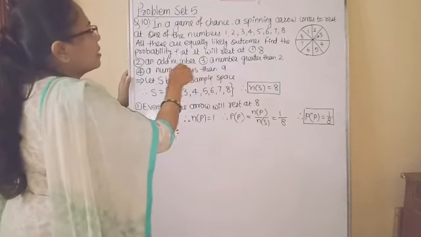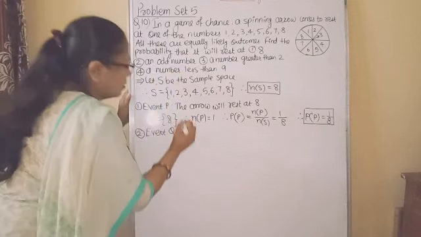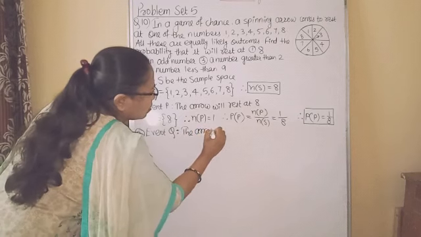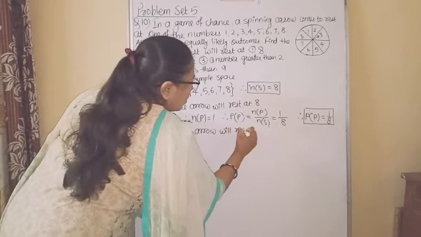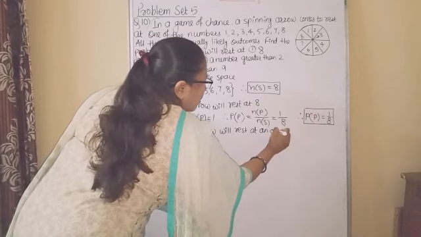Event Q is the arrow will rest at an odd number.